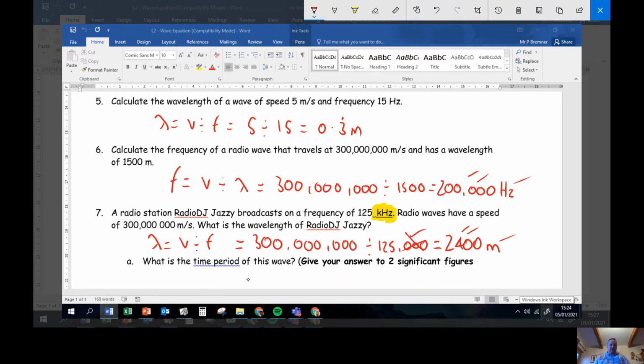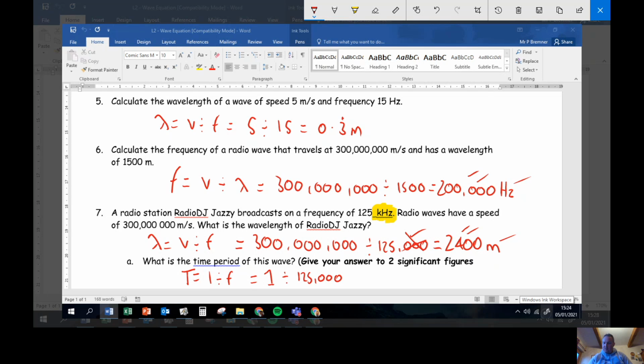What's the time period of this wave? The time period, remember, is time equals 1 divided by the frequency. So it's 1 divided by, and our frequency again is 125,000, instead of 125.